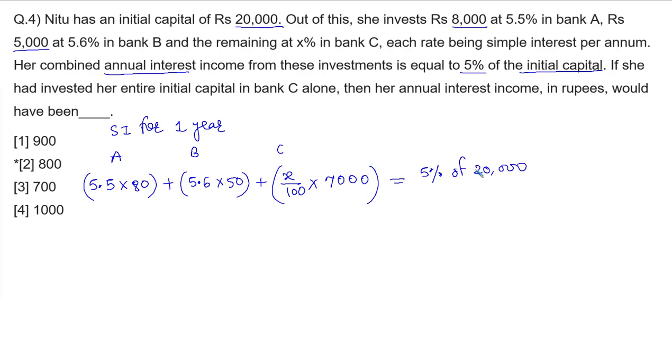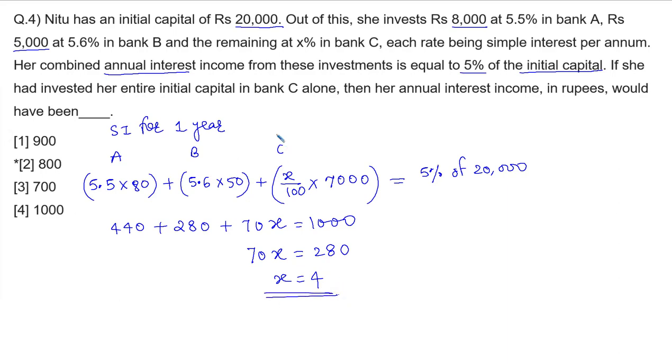So let's solve this equation, get the value of x. This multiplication is 55 into 8, that is equal to 440. This is 56 into 5, that is equal to 280. This is equal to 70x, and this is equal to 1000. So the value of 70x is equal to how much? 440 plus 80 is equal to 520, 720, and then 280. The value of x is equal to 4. Means the rate of interest of bank C is 4% per annum.